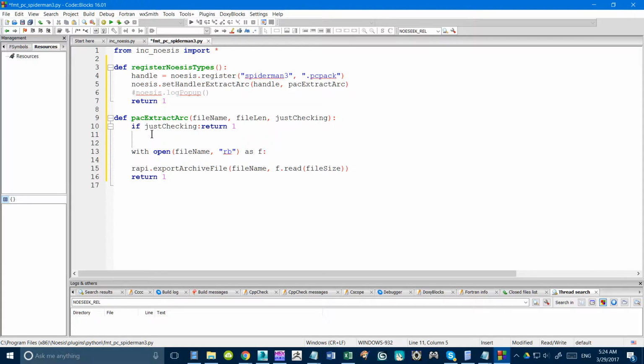That was kind of a challenge, but anyway, the way I figured this out is you use this command with your file opened in RB mode. RB mode means to read binary as F. So F is your open file in this bracket.